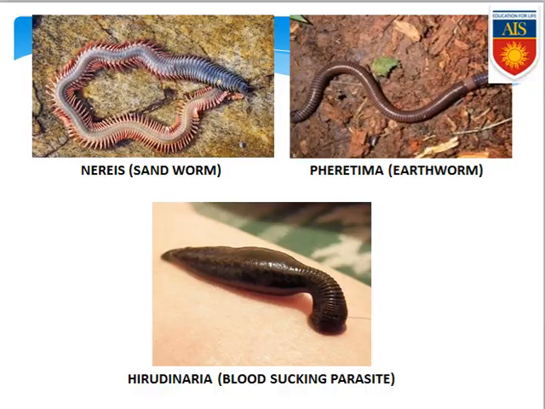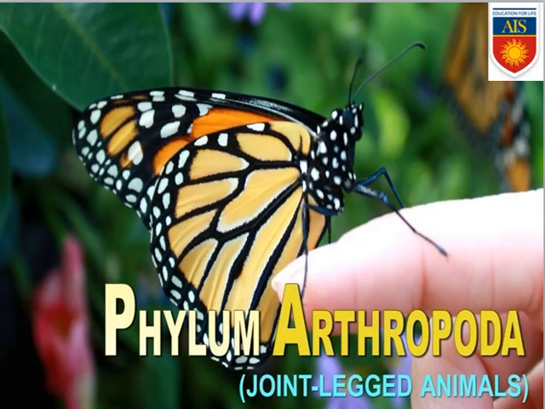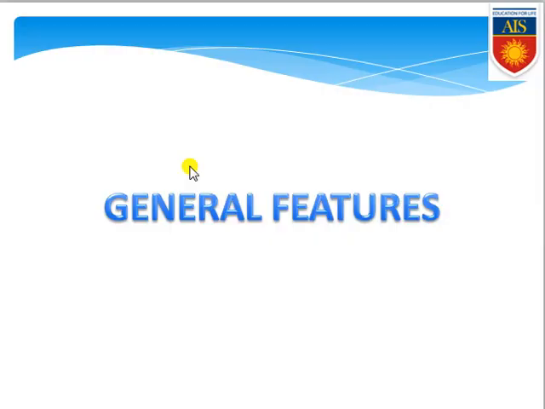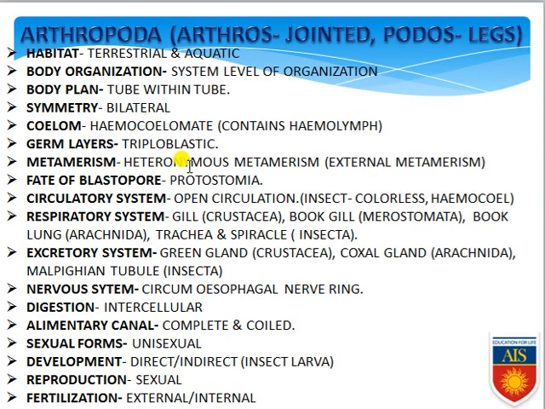Coming to the Arthropoda, the next phylum after Annelida. When starting with Arthropoda, first of all we need to know the general features. If you break the term, you get arthros and podos. Arthros means jointed and podos means legs. So those organisms which have jointed limbs or jointed legs are commonly known as Arthropoda.